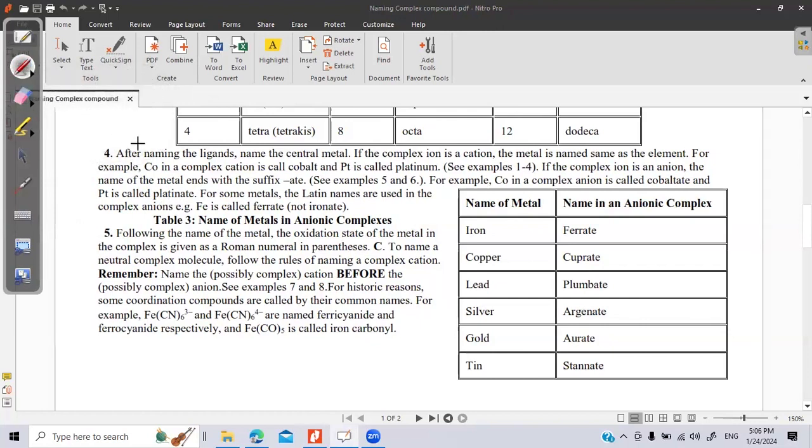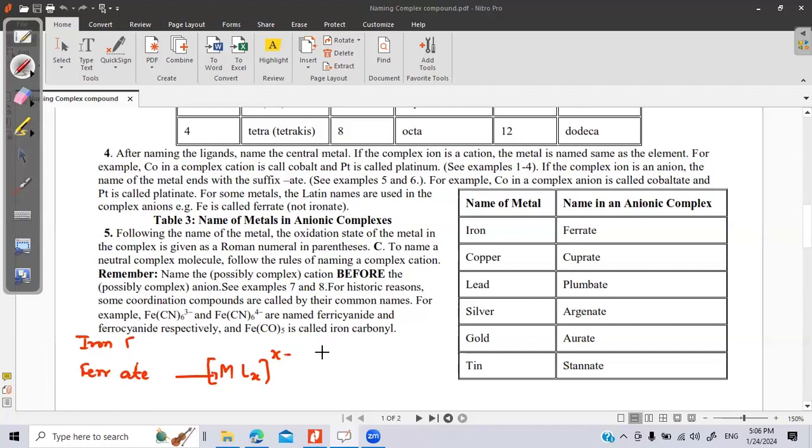But in case of an anionic complex, where there is a negative charge, the metal name will change, with the suffix ate. Suppose I have iron, so iron will use the Latin name, ferrate.